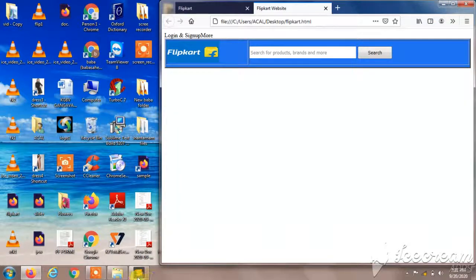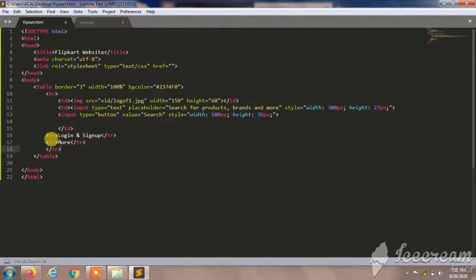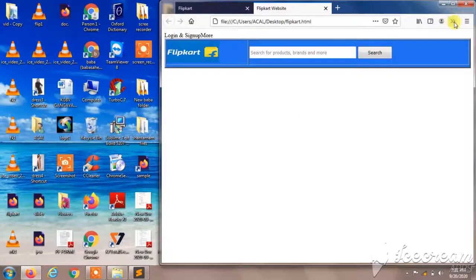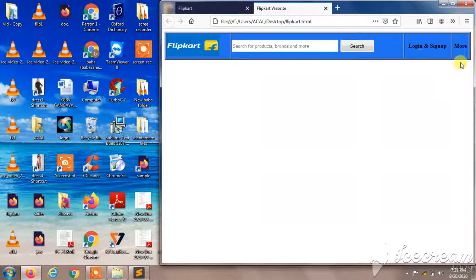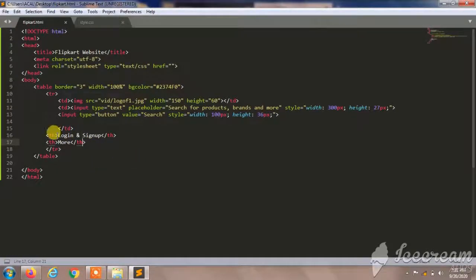So I think we should not give TR here. We should give TH here to make them inside. So I'll give TH here. So I'll remove the TRs here. I'll give TH, and here also I'll give TH. And I'll save this. Reload this. You can see this. It was matched, but the color is not good.